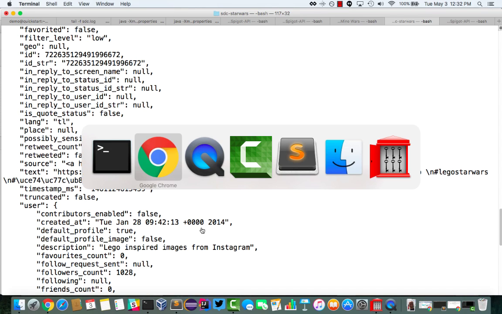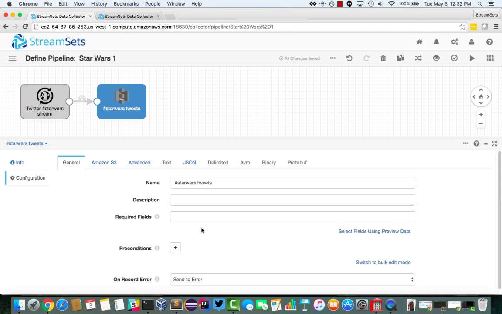Now, we could have built just a single pipeline here, but archiving these tweets into S3 provided us with a few advantages here. We could jump on this idea, be saving this data immediately, saving all of the mentions of Star Wars while we actually figured out what we were going to do next. It's like we're buffering these tweets into S3.